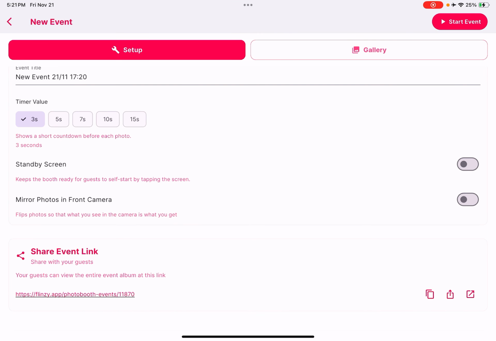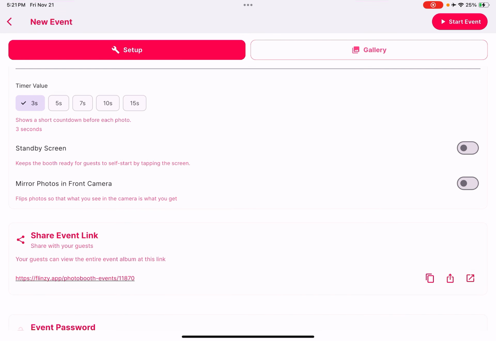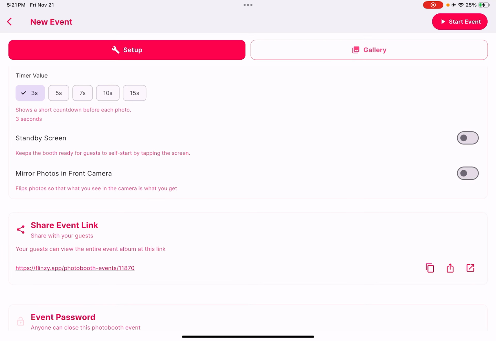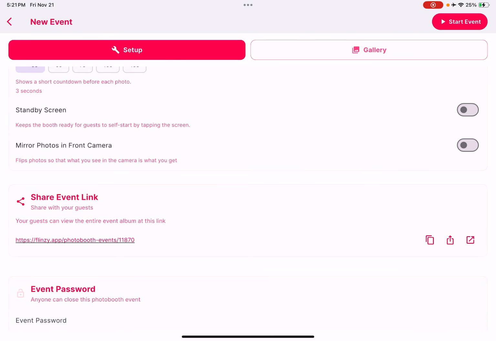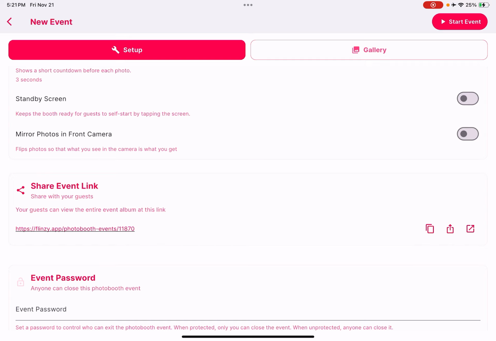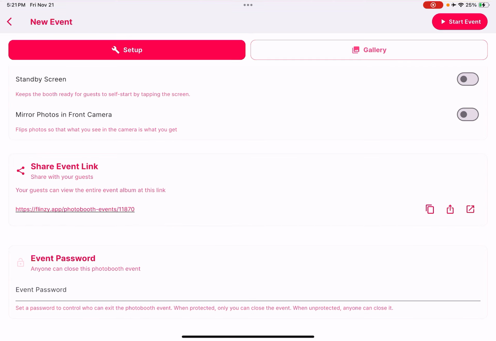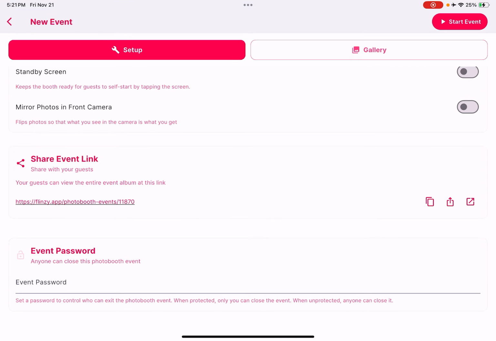And there's a standby screen option, and there's a mirror photos in front camera option, which you can both turn on and off, depending on your preferences. And there's share event link. I'll show you what this is later on in the video. And there's the event password.